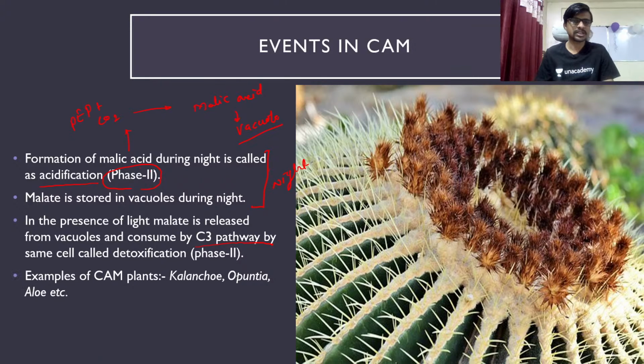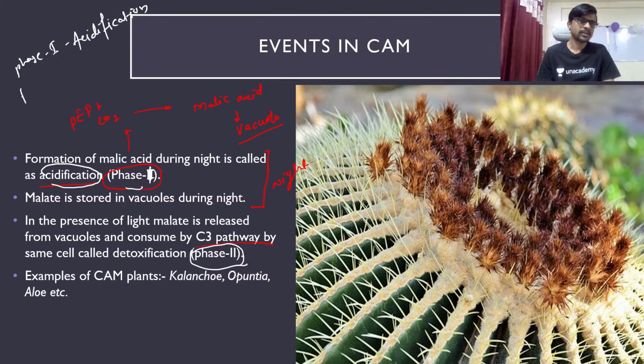I mistakenly wrote it as second. Okay, so this is phase 1 and this is phase 2. Phase 1 is acidification, and phase 2 is the de-acidification, actually, not detoxification.